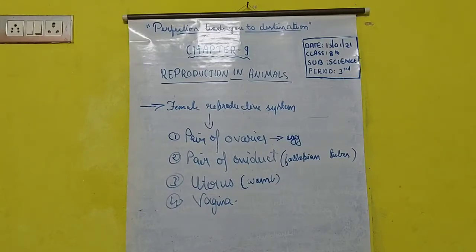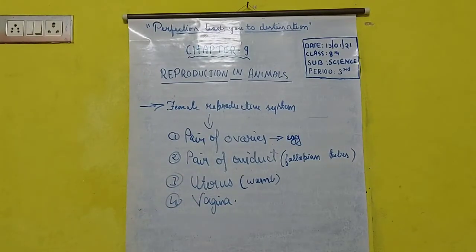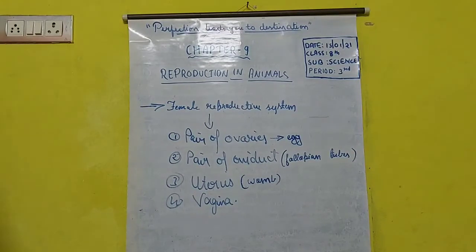That is the process. So this is known as uterus. Then comes the vagina. Vagina is the female reproductive part. Clear? Female reproductive part is vagina, like in the male it was penis. Here the female reproductive part is vagina. And vagina only helps for entry of sperms into the female body for reproduction.